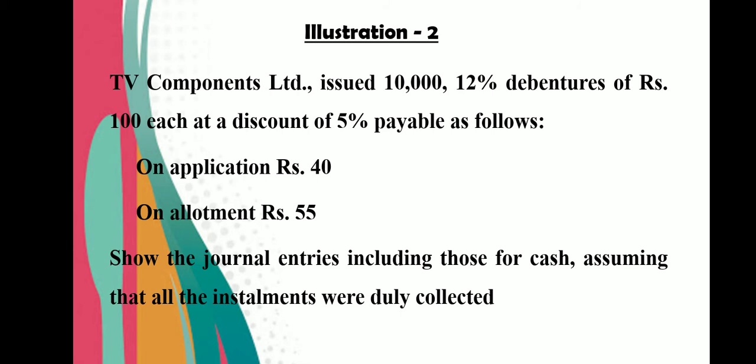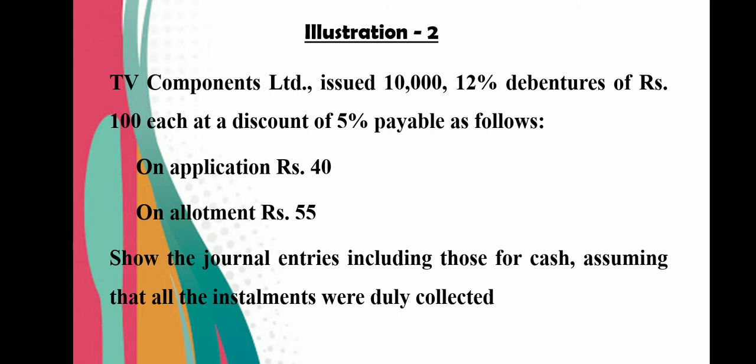TV Components Limited issued 10,000 12% debentures of rupees 100 each at a 5% discount. So 5% of face value 100 is rupees 5. So debentures are issued at 95 rupees and the face value is 100 rupees.